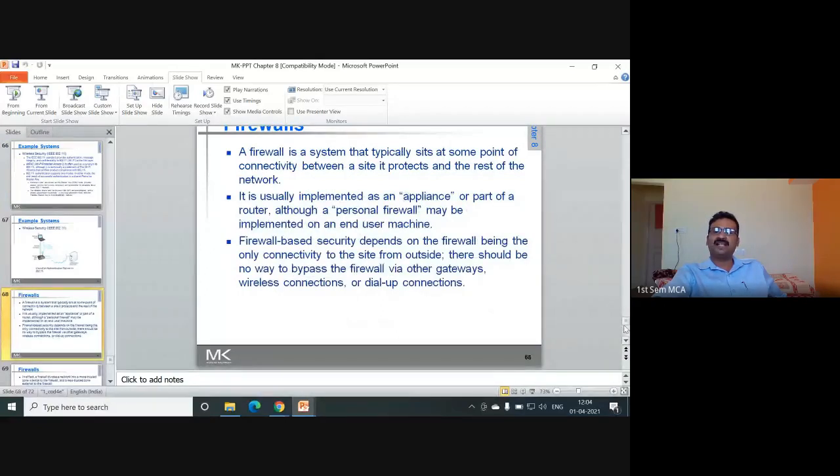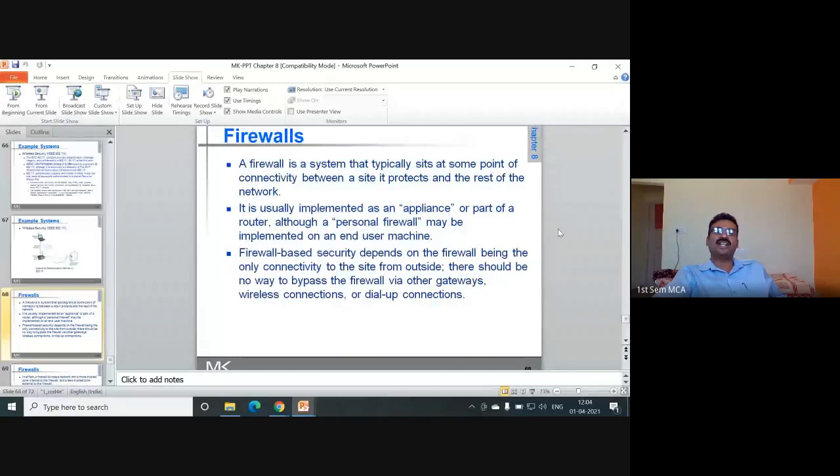In the beginning of the classes, we discussed what is a firewall. We wrote the firewall when we wrote the general architecture of the internet connection. A firewall is a system that typically sits at some point of connectivity between a site it protects and the rest of the network. So the external or public network and your system, in between you can find the firewall. It is usually implemented as an appliance or part of a router, although a personal firewall may be implemented on end user machines.